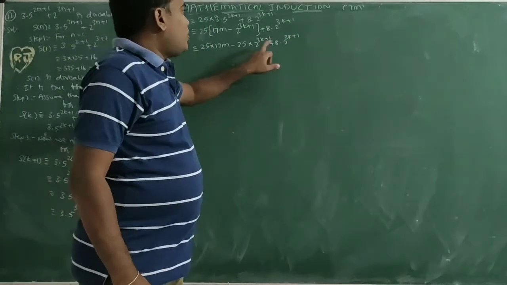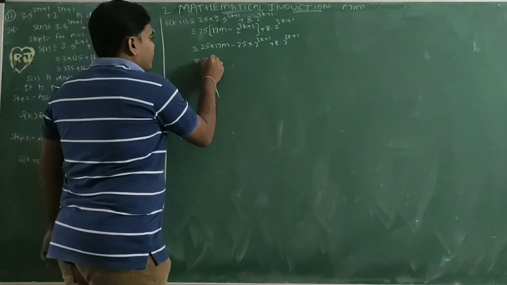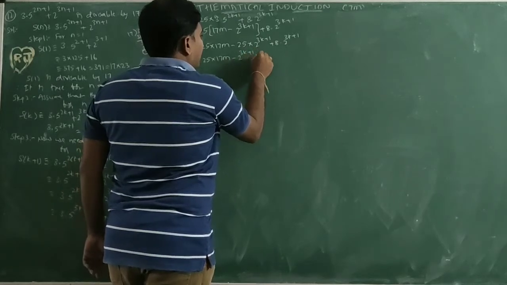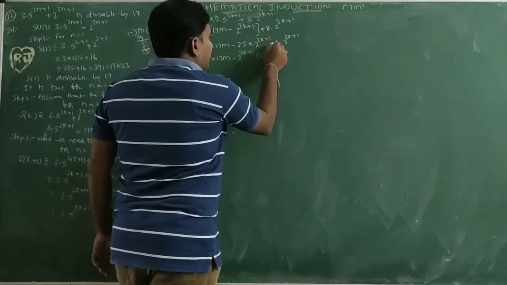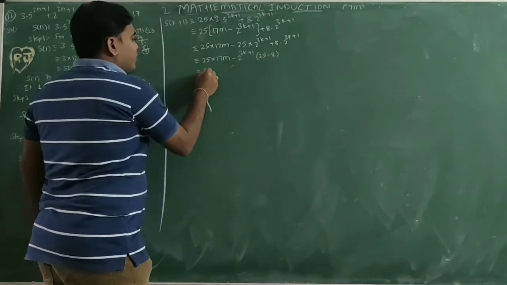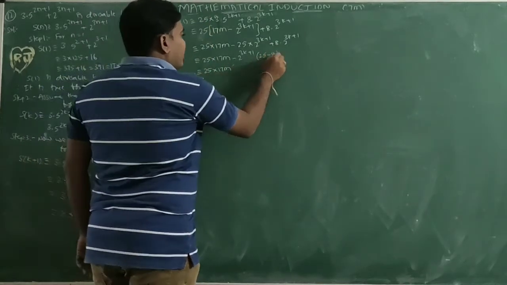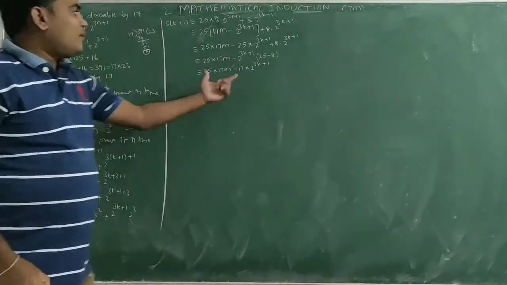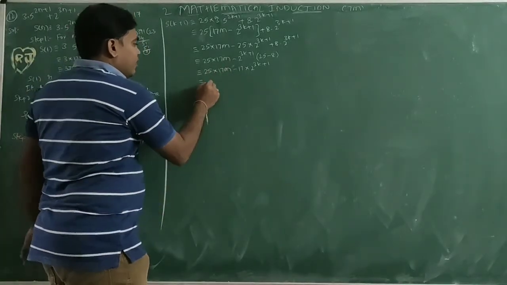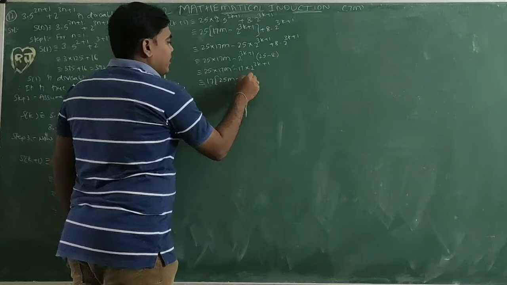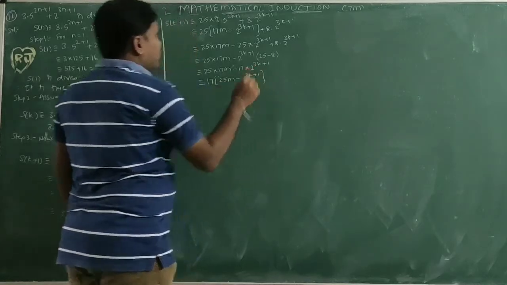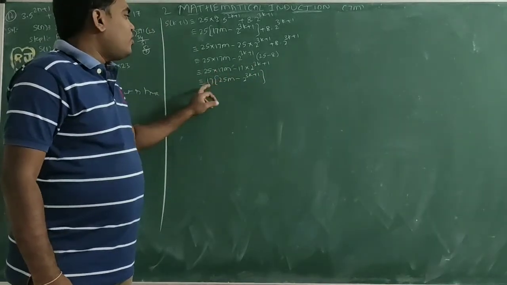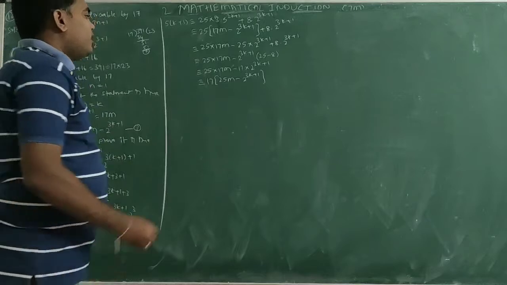Next, 2 power 3k plus 1 common: 25 into 17n minus 2 power 3k plus 1 common, 25 minus 8, since common plus will become minus. So 25 into 17n minus 17 into 2 power 3k plus 1. In these two terms 17 is common: 17 common, 25n minus 2 power 3k plus 1. If we observe, S of k plus 1 is 17 into some multiple, so it is also a multiple of 17, so it is divisible by 17.